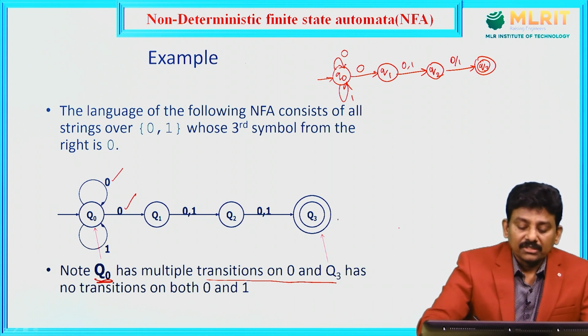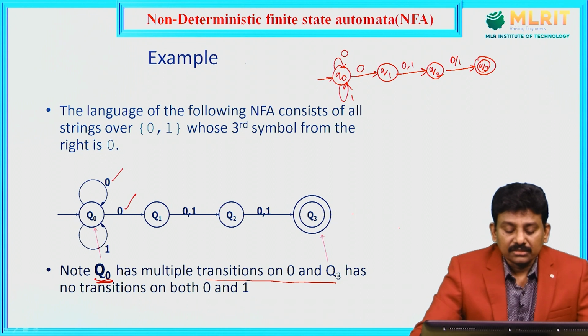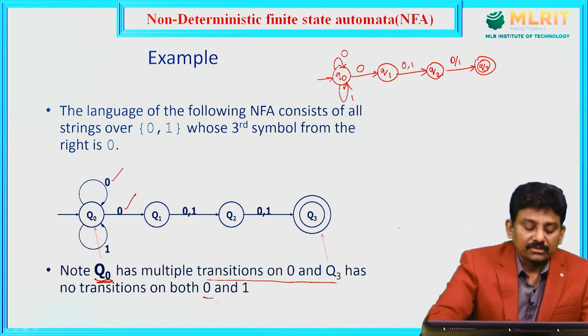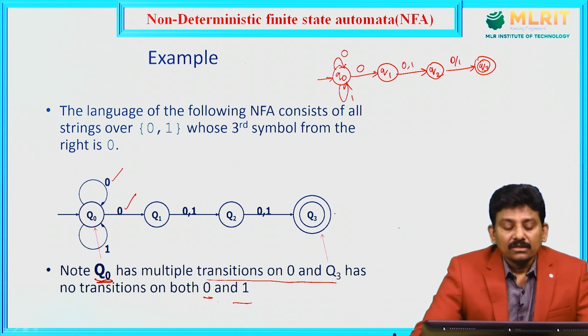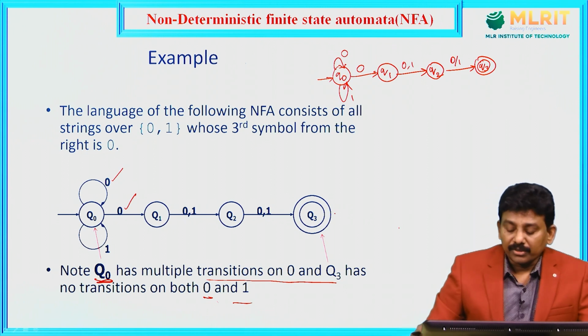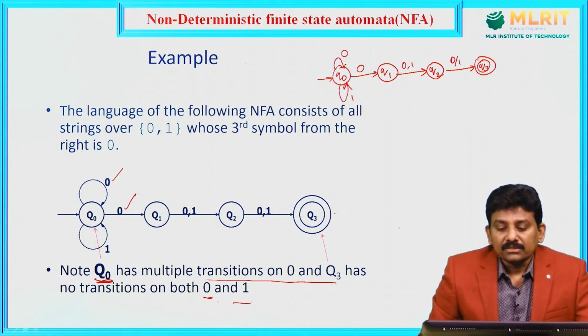Coming to Q3, there is no transition defined on 0 or 1. NFA allows us not to define the transition function for every input symbol for a particular state. But in DFA, for every state, we need to define the transition function for all the input symbols.